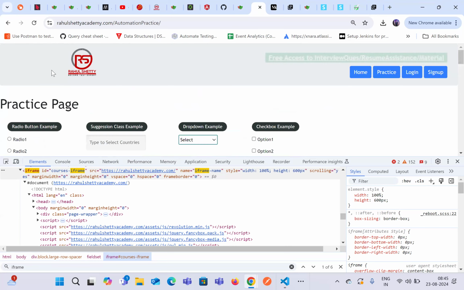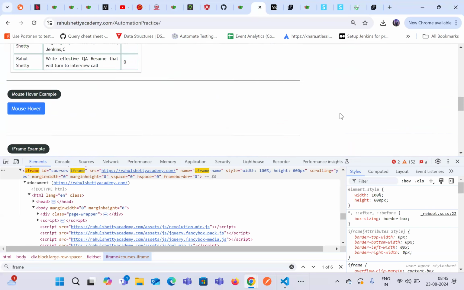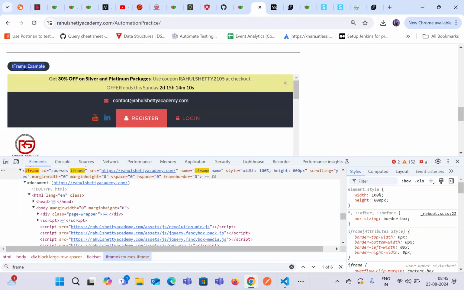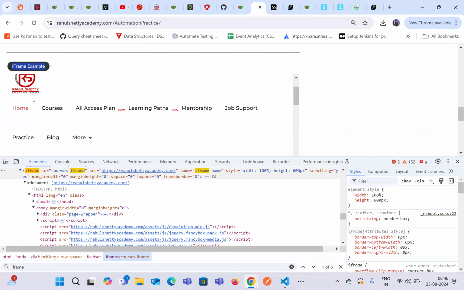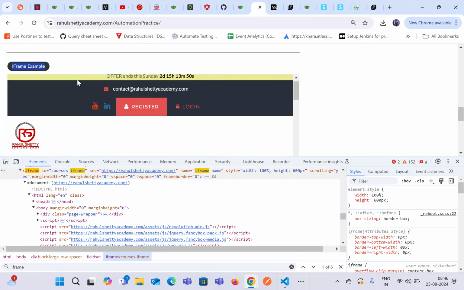Here, what happened is whenever we launch this URL, we'll be using page.goto, right? So this page will have an understanding of this particular website, this particular application, the complete application. So that page will be able to identify the iframe. Which page I'm talking about is the page fixture. It will have an idea that there is an iframe available, but that particular page fixture or page global variable will not be able to do any kind of actions on this. It will say that switch to the iframe first, and then store that locator inside another variable.